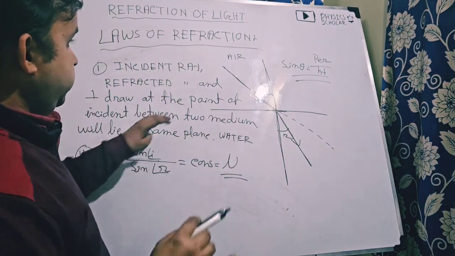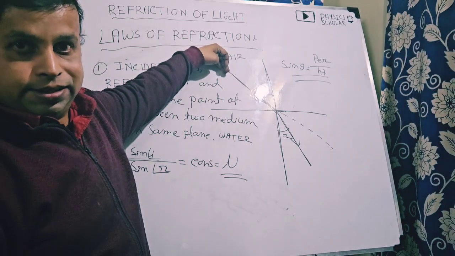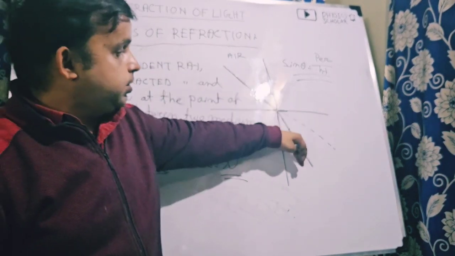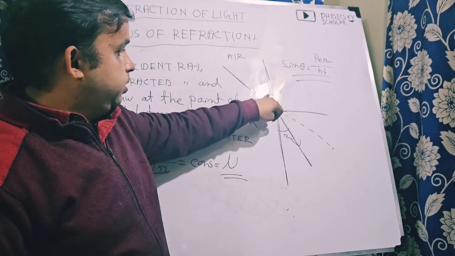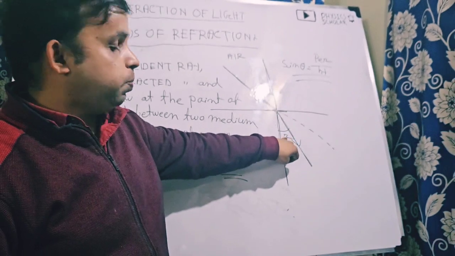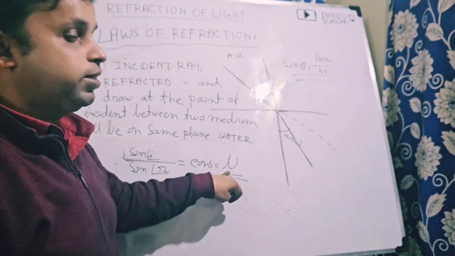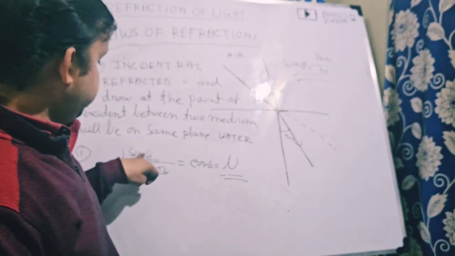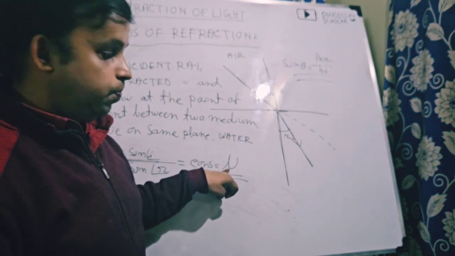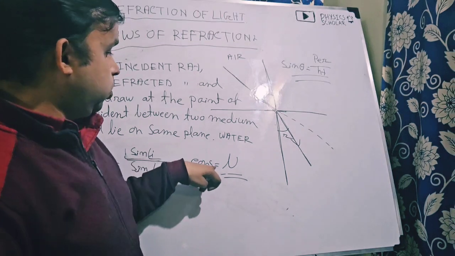So what you have to write: for a particular color of light, if it is coming from one medium and enters into another medium, then the ratio of sine of angle of incident to the sine of angle of refraction will be constant. That means sine I by sine R is equal to constant, and that constant is denoted by mu. So sine I by sine R is equal to mu.